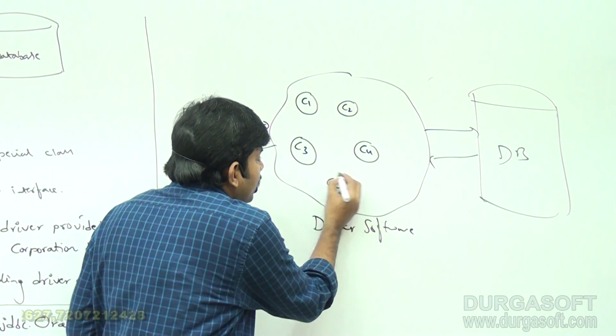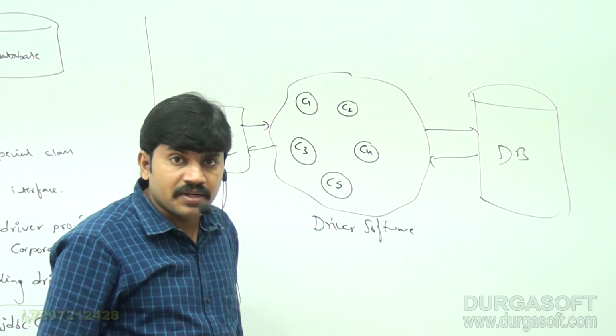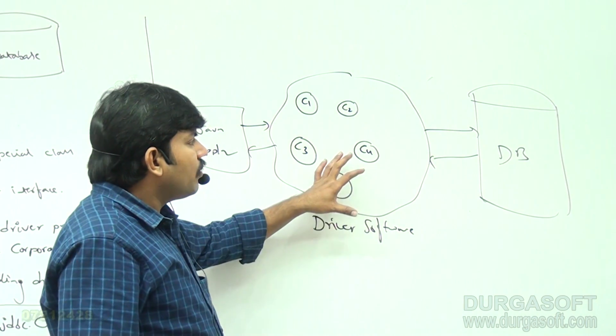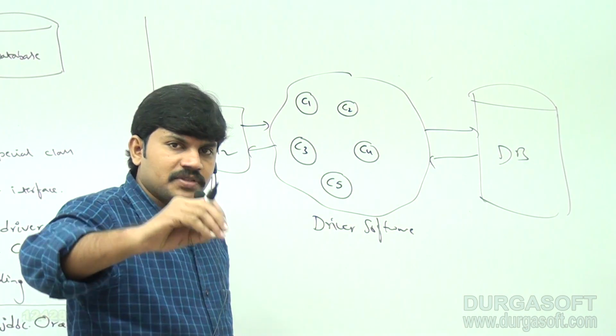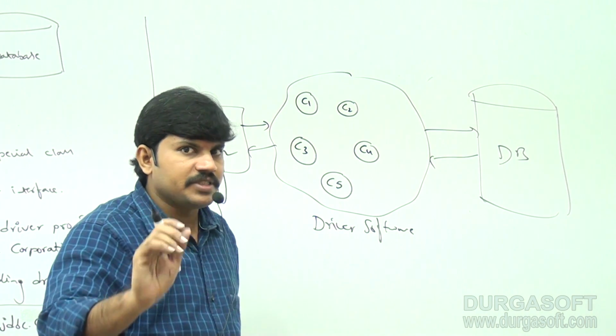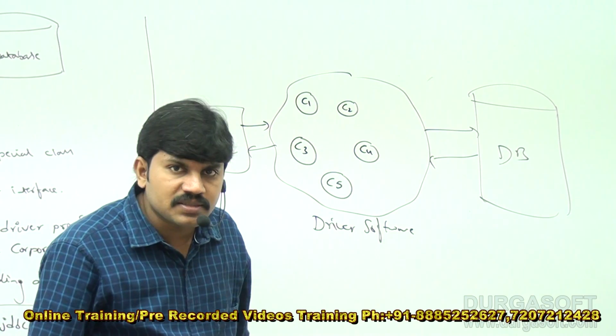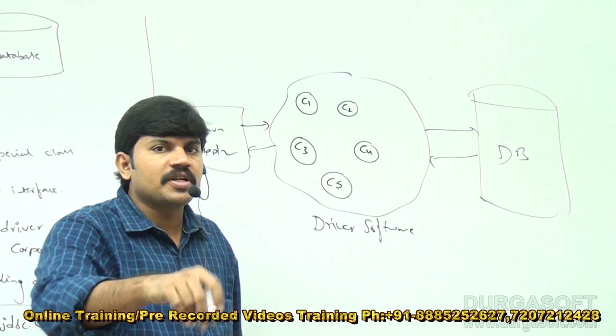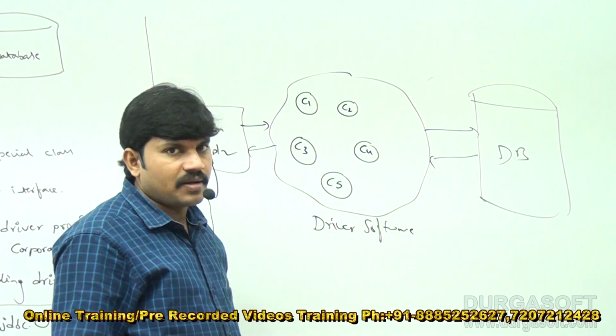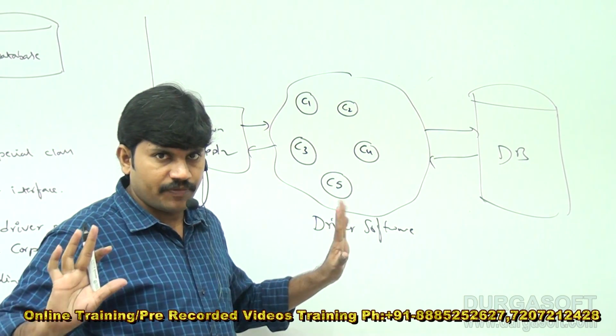Next, another class, the implementation class of RowSet. So whatever interfaces are there inside the JDBC API, for all those interfaces implementation classes are required. A group of implementation classes is nothing but driver software. Clear for all of you, okay?